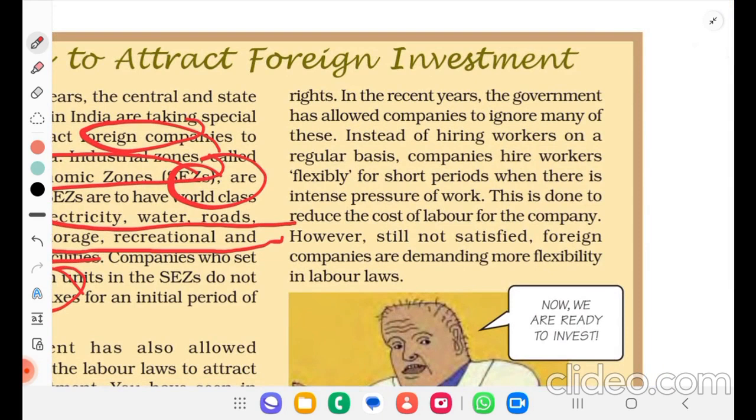Instead of hiring workers on a regular basis, companies hire workers flexibly for a short period when there is intense pressure of work. This is done to reduce the cost of labor for companies. However, still not satisfied, foreign companies are demanding more flexibility in labor laws.